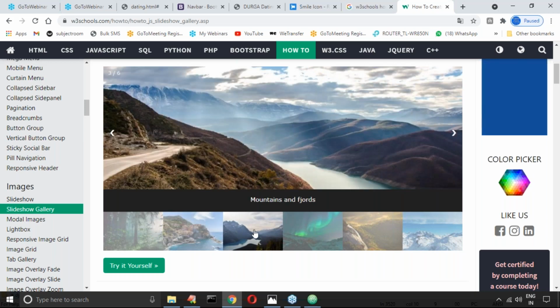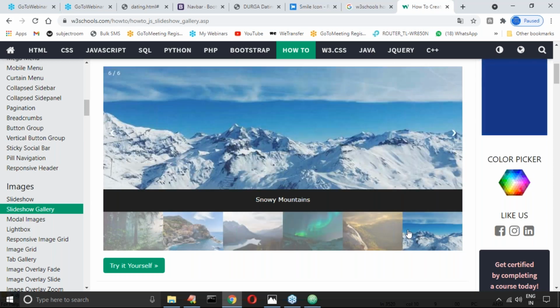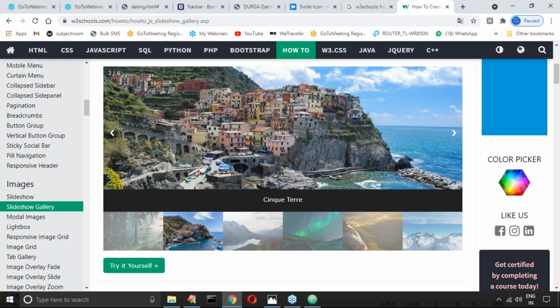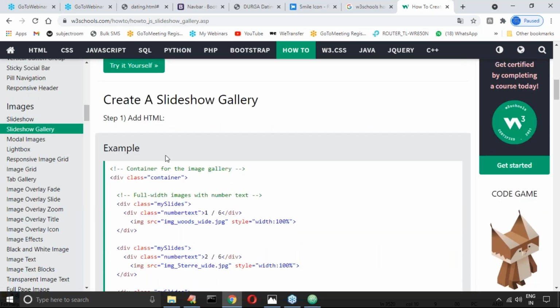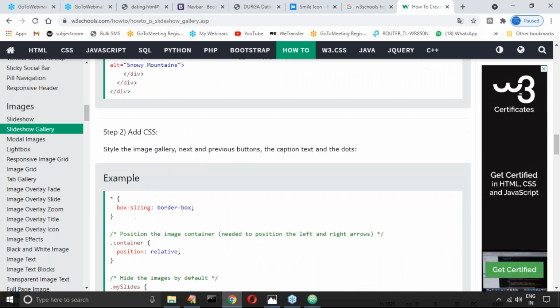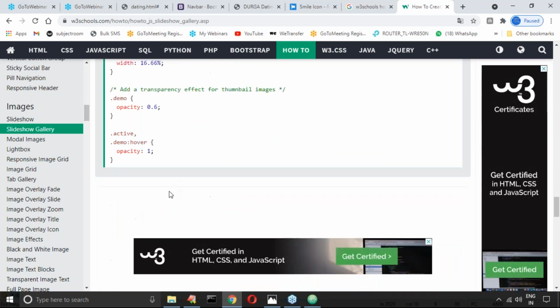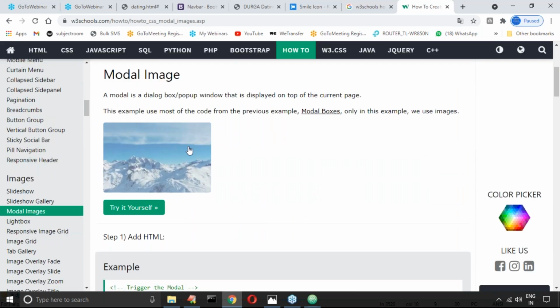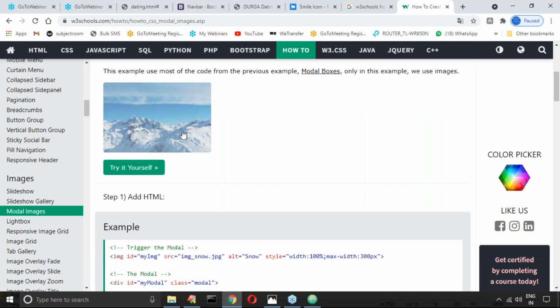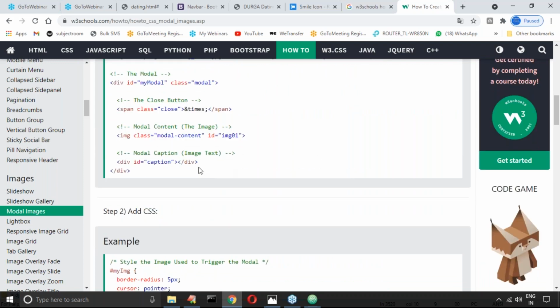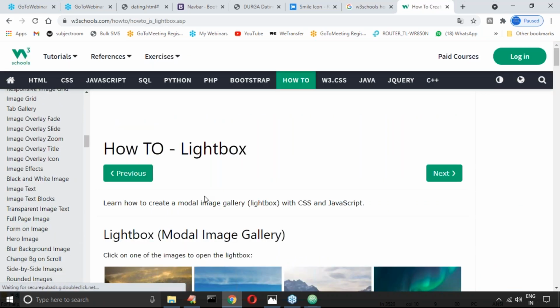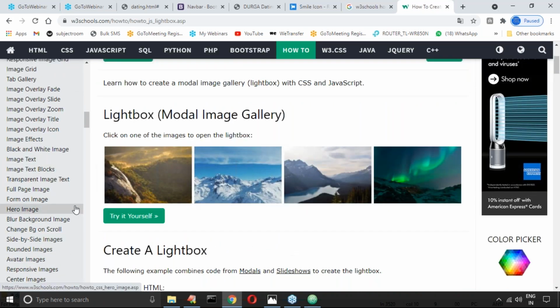Yes, if you select this one, automatically it will come. This type of thing is a gallery. For this also, create HTML, add HTML. Next, sir, CSS and then JavaScript. If you are aware of these three things, nothing will be a problem. Next, modal images, something like modal images, add HTML. Do you know lightbox? This type of thing if you want.